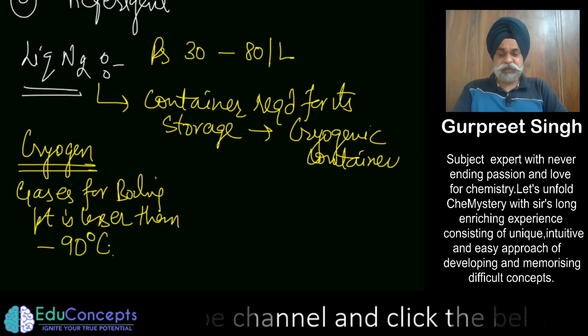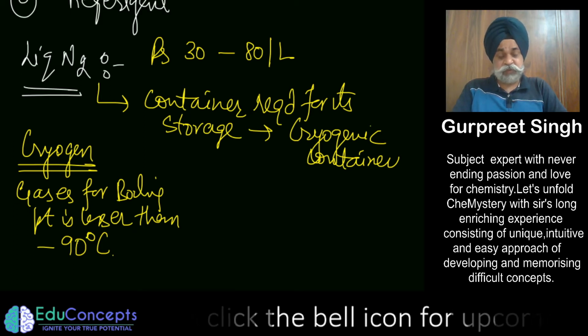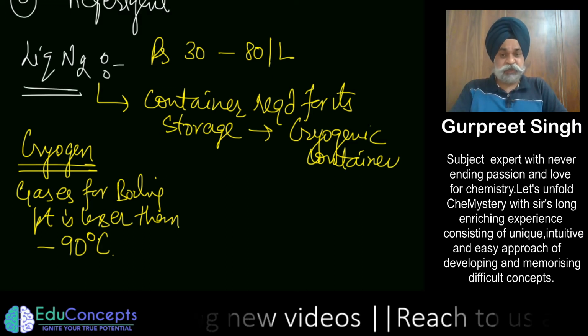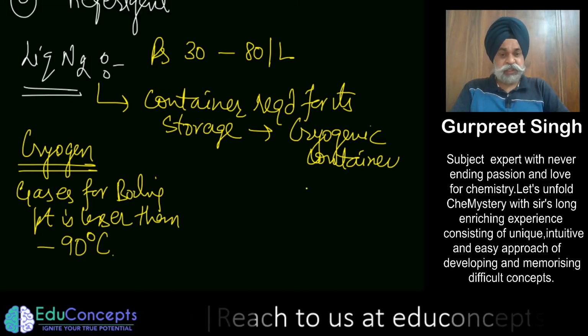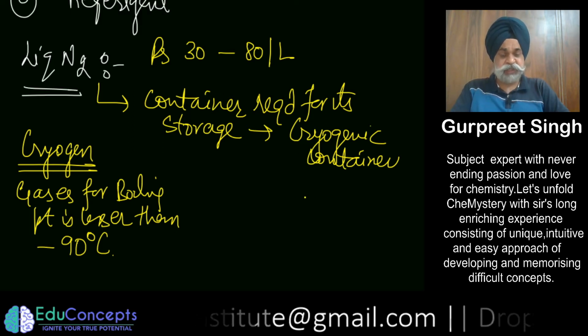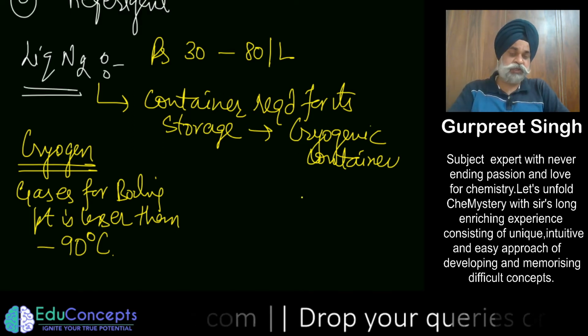For those gases there is a special container. That container has a special property, because that liquid would want to change into vapors.